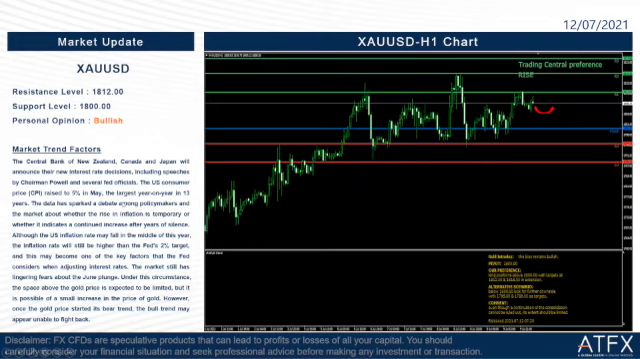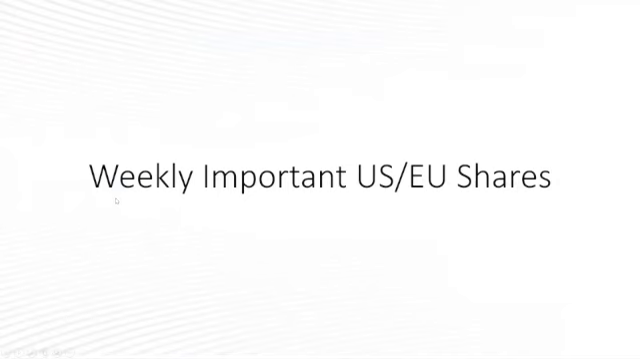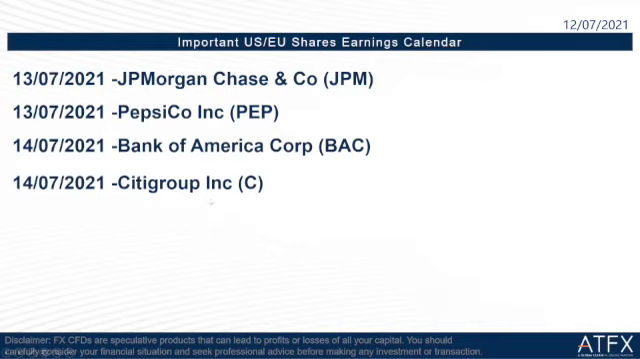So although there is no important economic data we have to focus on today, we have some important US and EU shares we have to take note of this week. Let us see the earnings calendar here. There are 4 companies going to release their earnings reports this week. The first on 13 July is JP Morgan Chase and Co. The second on 13 July is Pepsi, then on 14 July is Bank of America Corp, and the second on 14 July is Citigroup.